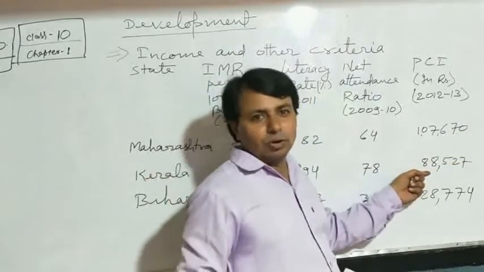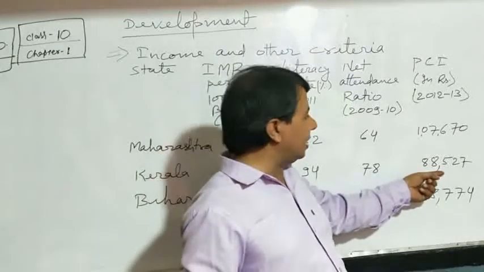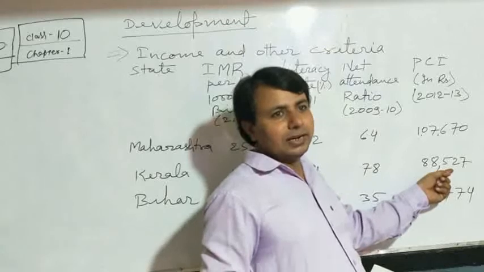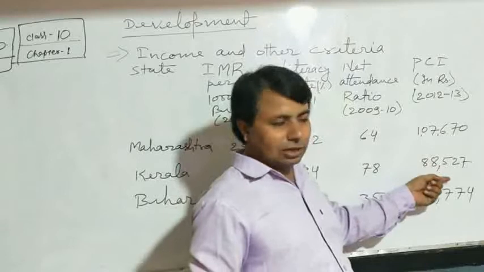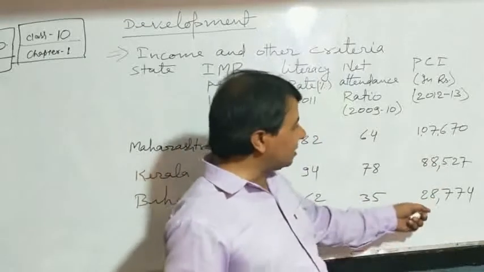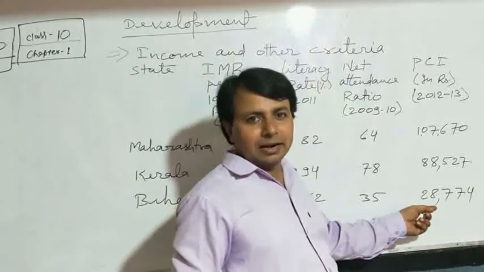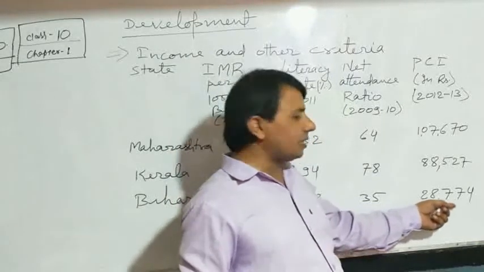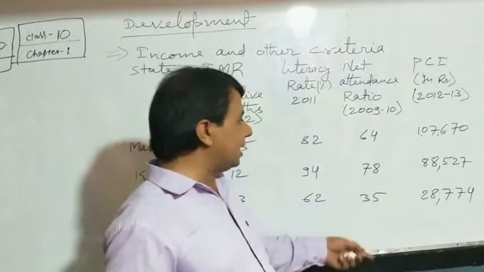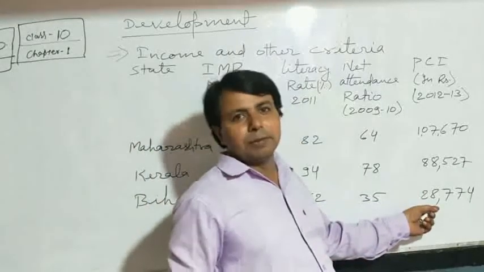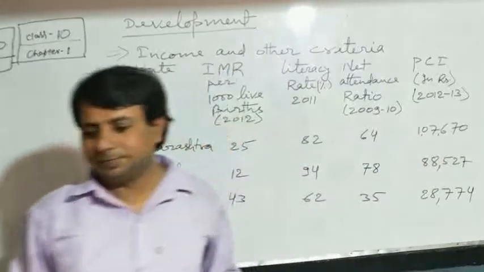Whereas if we look at the state Kerala, we find that the per capita annual income of the people in Kerala is 88,527, whereas for the state of Bihar, the per capita income is 28,774, and we can easily compare that Bihar has the lowest per capita income, whereas Maharashtra has the highest per capita income.